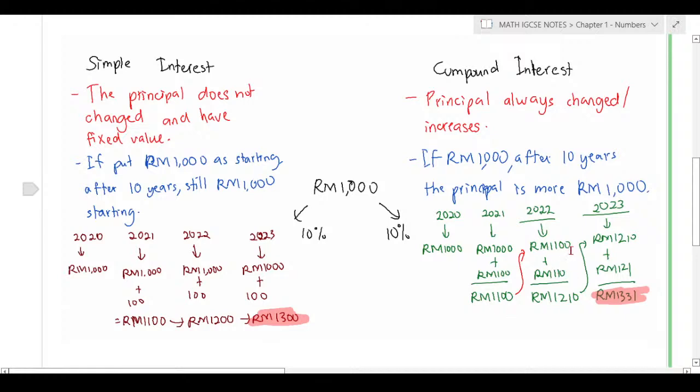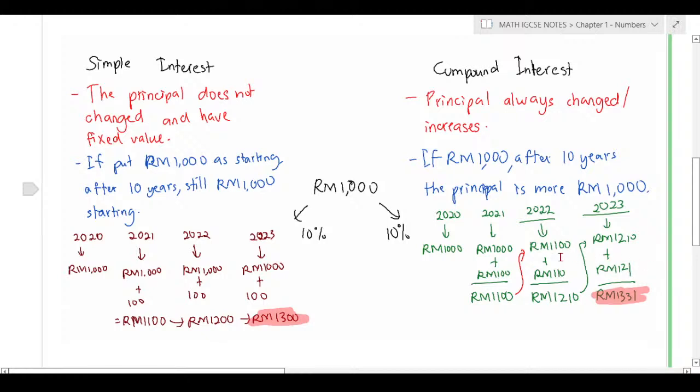When 1,100 plus 110, which is 10% of the previous year, your money is now 1,210. When you invest for the next year, it will be 10% of 1,210, which is 121.